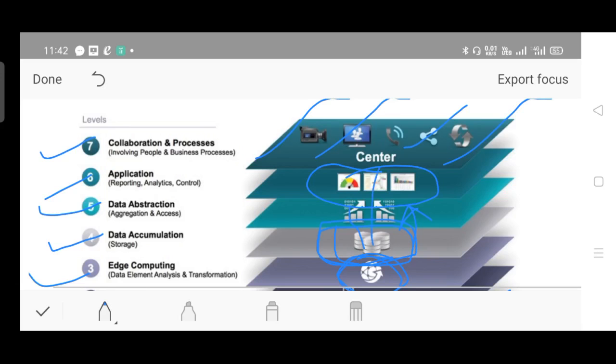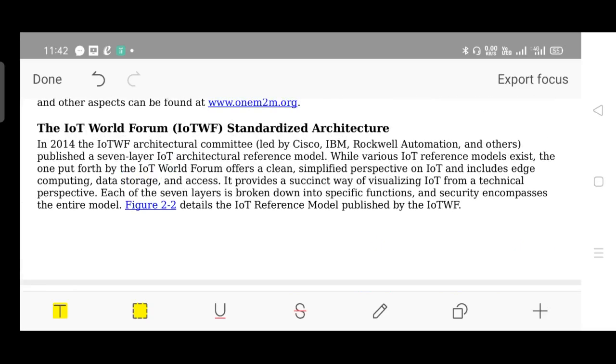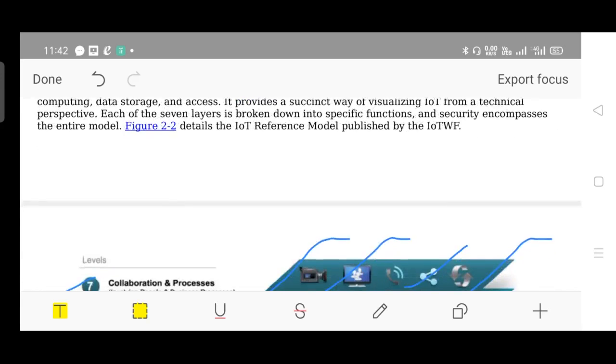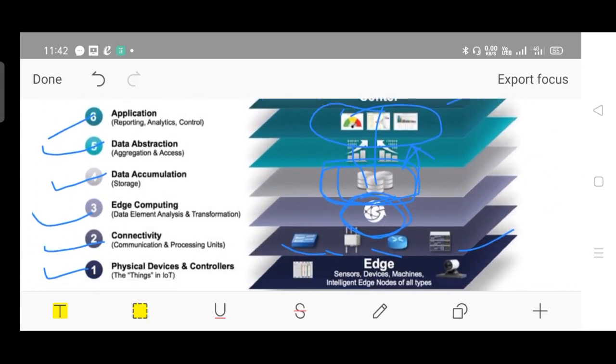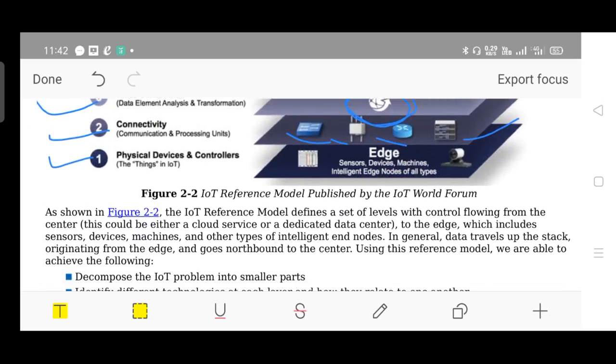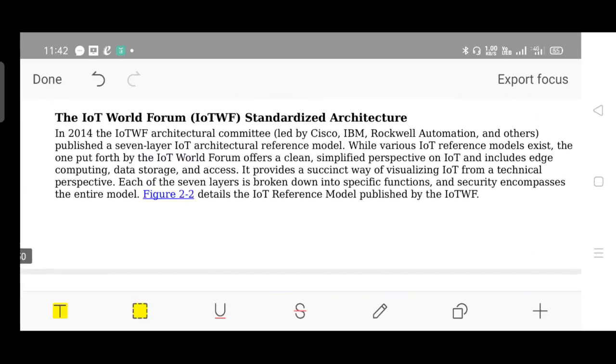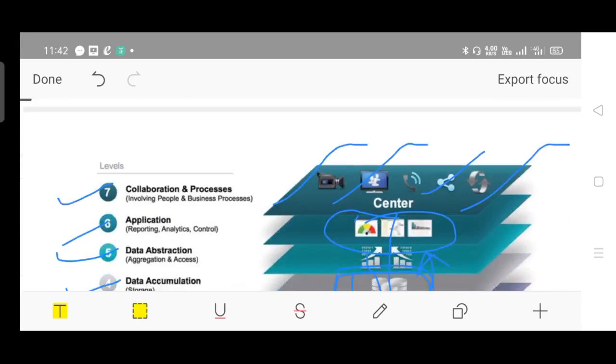So this is another important architecture of IoT, IoT WF, the World Forum. This is proposed by the IoT World Forum. Very important thing. If you know these keywords, you can easily answer on your own. So it's a 7-layer hierarchical model. The bottommost layer is, as usual, the physical layer, followed by connectivity, then edge computing, data accumulation, abstraction, and application. These are the 7 different layers of the architecture proposed by the World Forum, that is IoT WF.